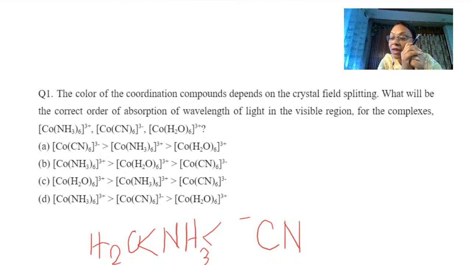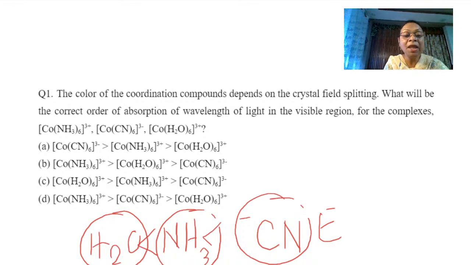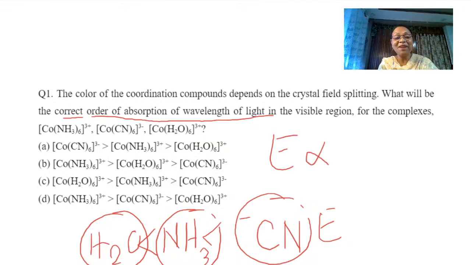So if we see the splitting energies, a complex with CN will have the highest energy, and then ammonia, and then water. I've spoken about the energies. Now, what is the question given on? The wavelength, the correct order of absorption of wavelength of light. If you remember your 11th standard chemistry, now don't tell me you have all forgotten to revise it, because everything is connected. You cannot disconnect yourself from something and learn something else. Anyway, small tip for you: energy and wavelength are inversely related.